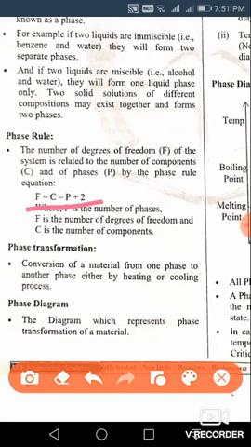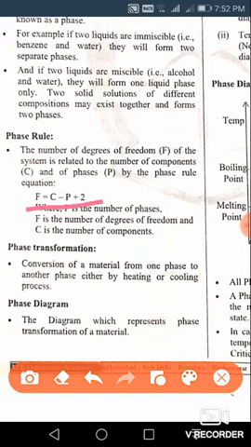Next, phase transformation. What is phase transformation? It is the conversion of a material from one phase to another phase either by heating or cooling. For example, when you heat a solid, it will first convert into liquid, and if you heat it further, it will convert into vapor. Conversely, if you cool a vapor, it converts into liquid, and if you cool the liquid, it converts into solid. So, heating and cooling are the two important terms. Conversion of a material from one phase to another by cooling or heating is known as a phase transformation.